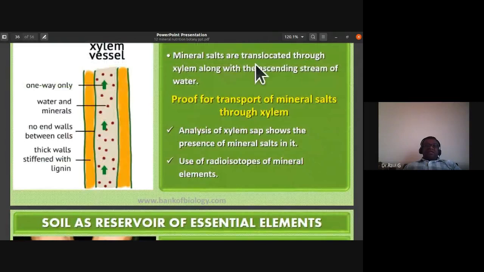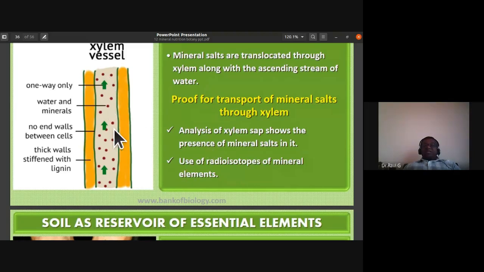So the mineral salts are translocated through the xylem along with the ascending stream of water. The proof for transport of mineral salts through xylem is analysis of the xylem sap. It shows that they have mineral salts in it. Use of radioisotopes of mineral elements: you can find that radiation is emitted from the xylem sap. This itself is a proof for transport of mineral salts through the xylem.